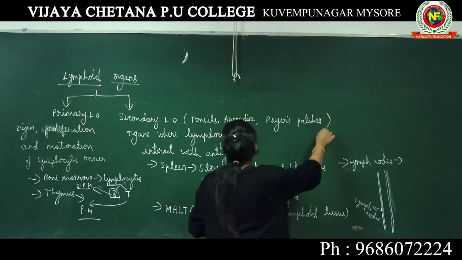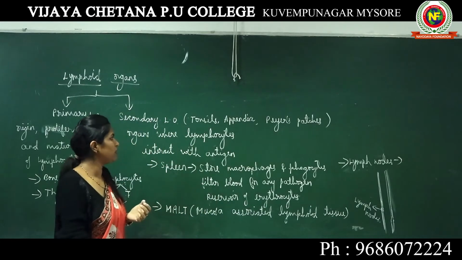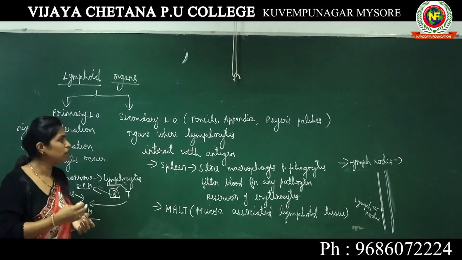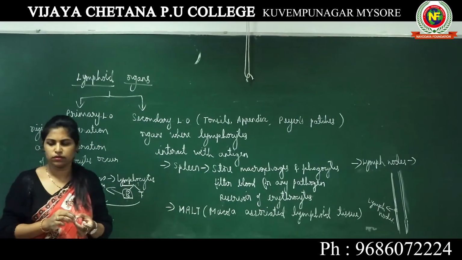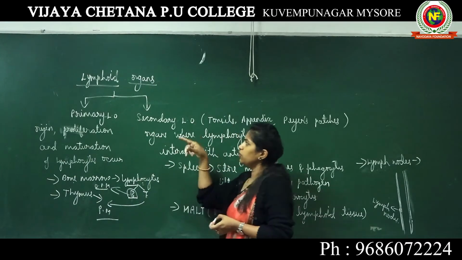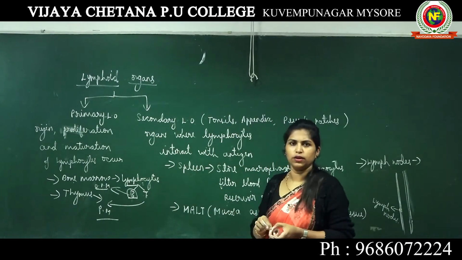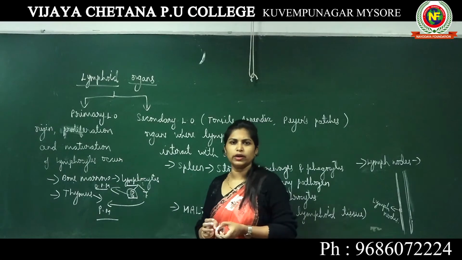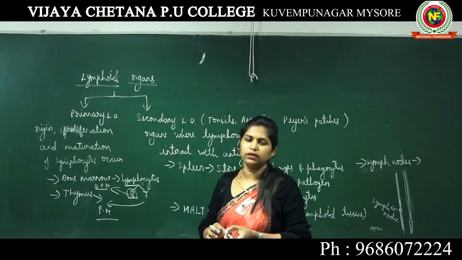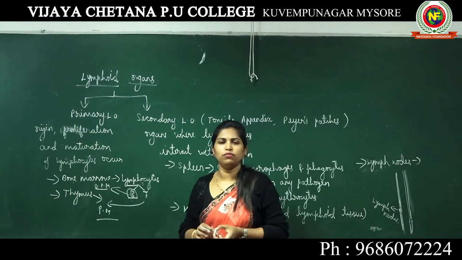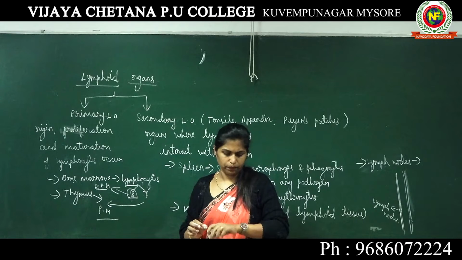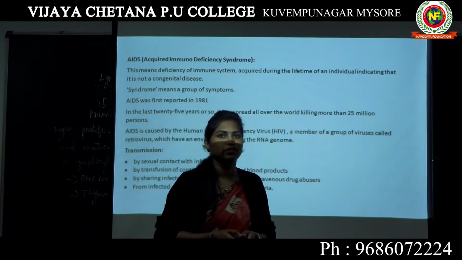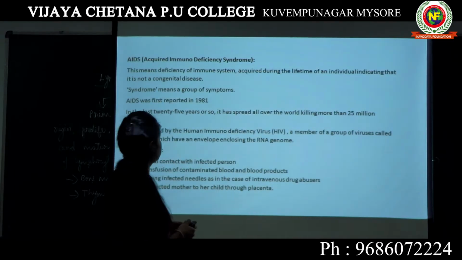Here we have to study tonsils, appendix, Peyer's patch, spleen, MALT and lymph nodes. The whole immune system and the lymphoid organs should be very clear to you. If this is clear to you, we will move on to our next topic, which is AIDS, acquired immunodeficiency syndrome. Our next topic is AIDS.